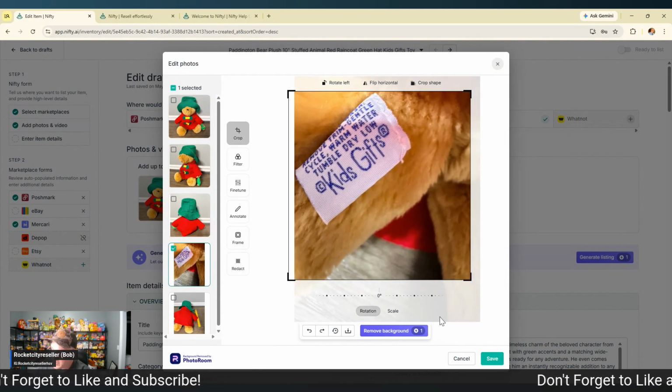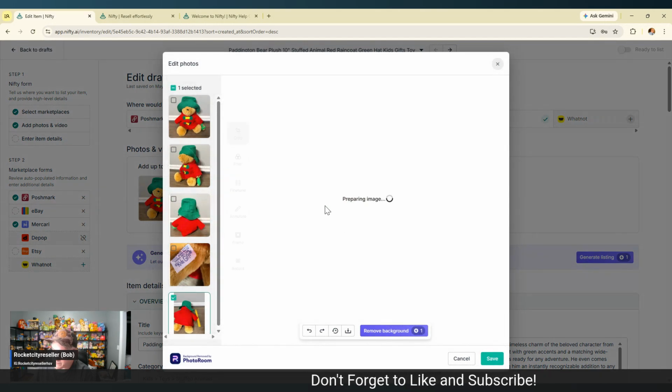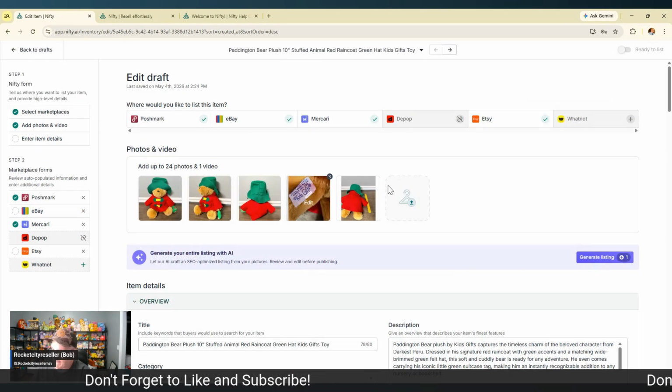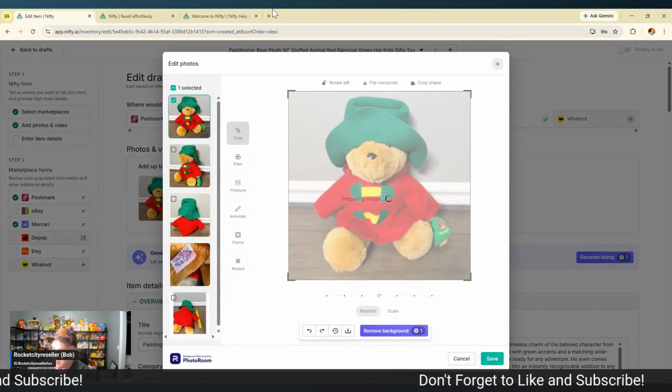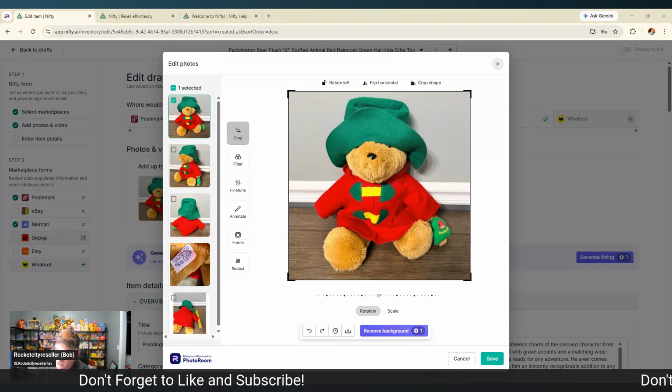This is going to be Eden. So it missed that because the tag was folded over. Okay. So it didn't recognize that it was an Eden teddy bear. So let's go ahead and we're going to do something kind of off script. If you go to your Windows search bar and type in snipping tool.